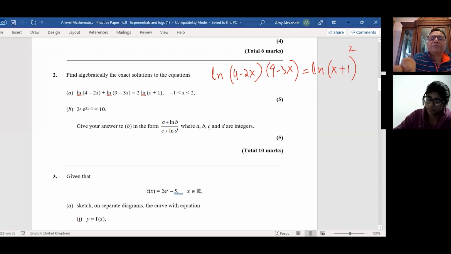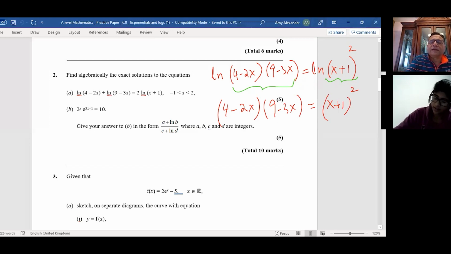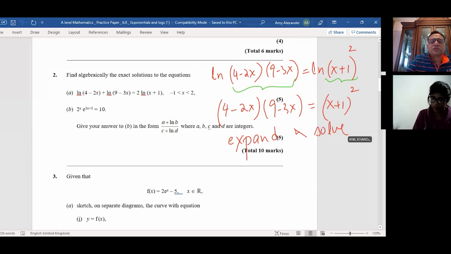Now, clearly, we have the equation before us. Both arguments should be equal, correct? So now we can easily solve this. We have 4 minus 2x times 9 minus 3x is equal to x plus 1 whole square. Is that clear now? Yeah. So now you can expand and solve. It's like a quadratic equation. So we'll stop it here, right?